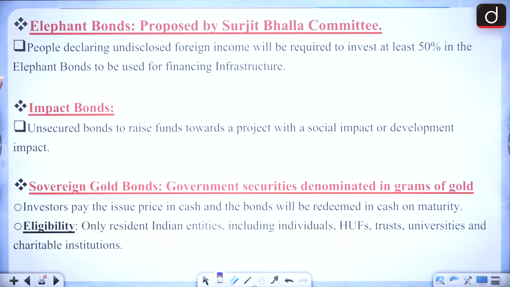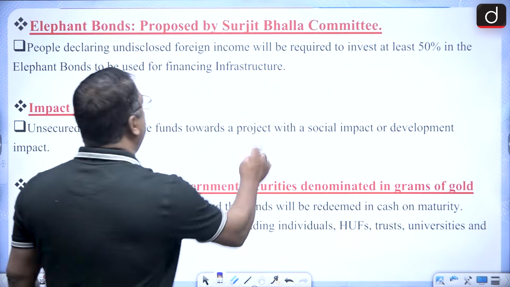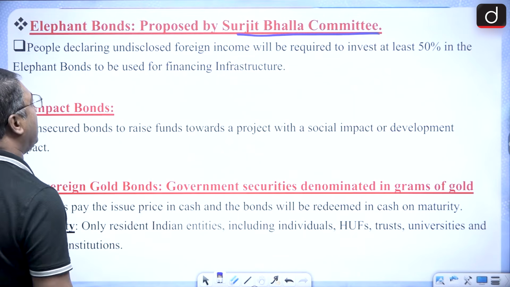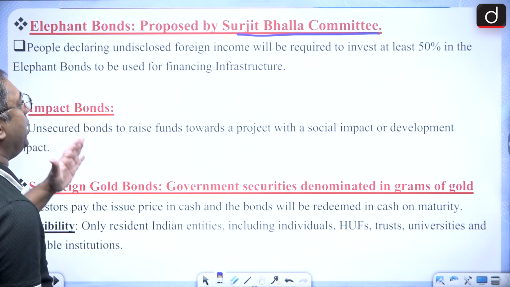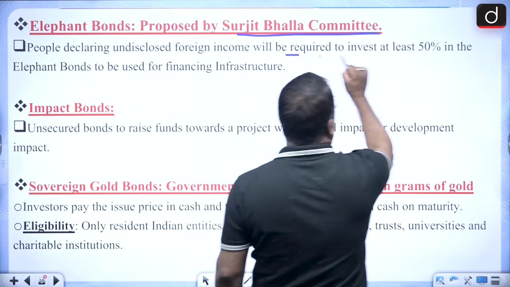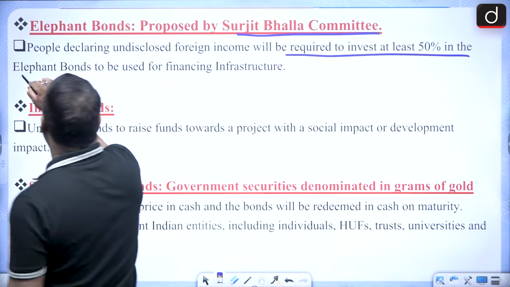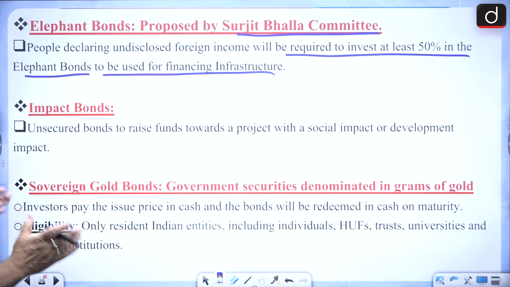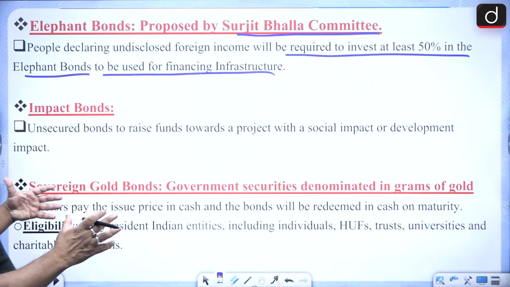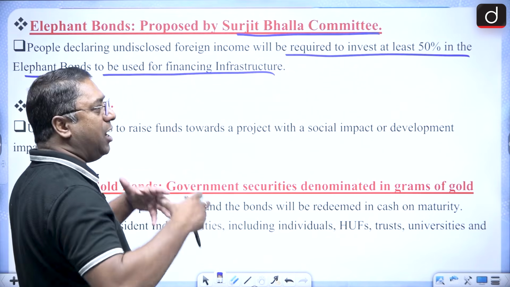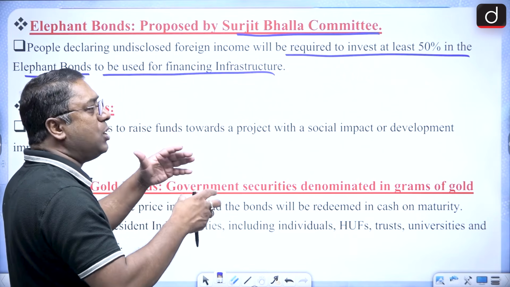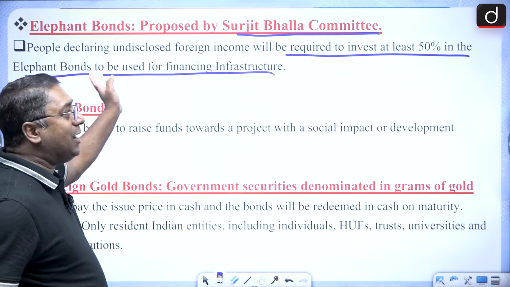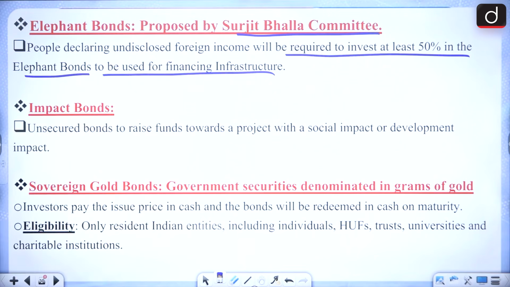Okay. Then there is the elephant bond. This was proposed by the Surjit Bhalla committee. With the elephant bond, people who are declaring undisclosed foreign income will be required to invest 50% in elephant bonds, and that will be used to finance infrastructure. That means if anyone is trying to declare undisclosed foreign income, like 100 crores, then out of that 100 crores, 50 crores will be used in the elephant bonds, and that will be used for financing infrastructure.